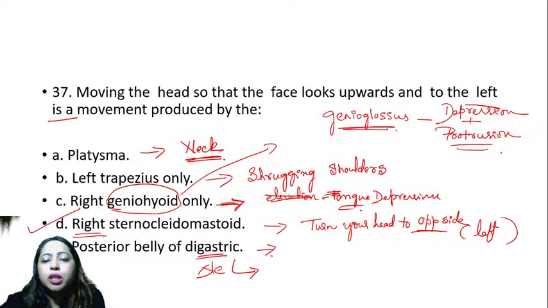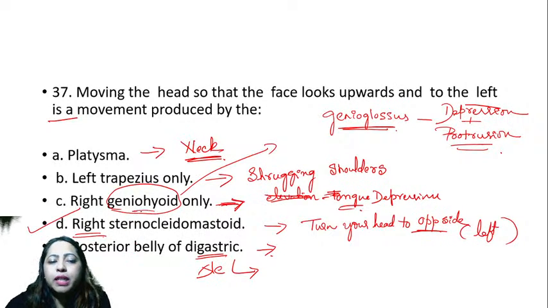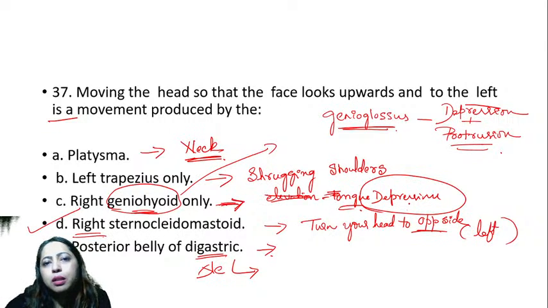So that is the action. So this geniohyoid does a small contribution to depression. That's it. So that is the small muscle from the genial tubercles.